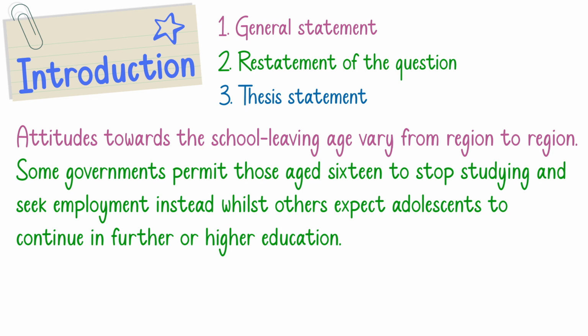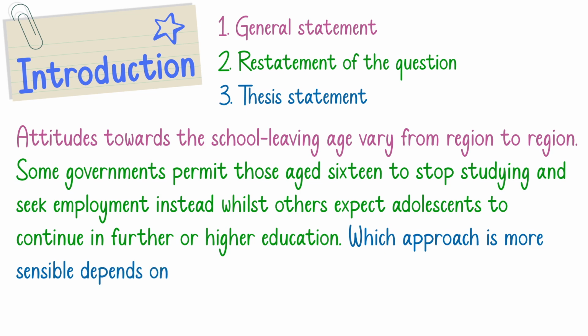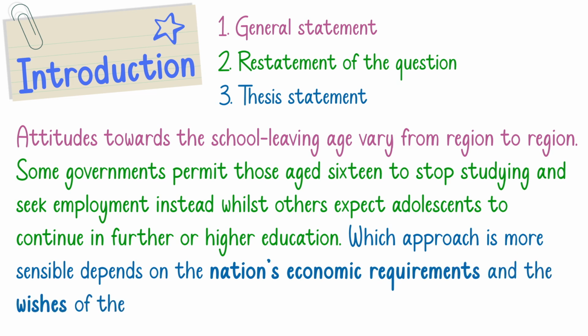Now, I write something like this. Which approach is more sensible? Which approach is more sensible depends on what? Now, the two specific ideas: on the nation's economic requirements, right? And the wishes of the children concerned. These are two basic reasons on which I believe this policy and this approach depends. So it depends on the nation's economic requirements and the wishes of the children concerned.